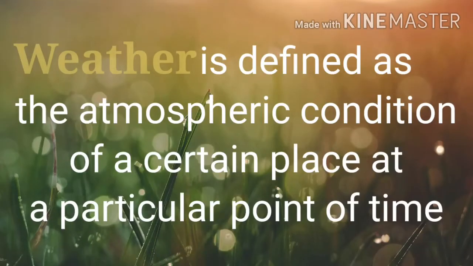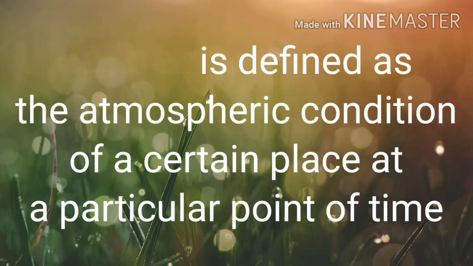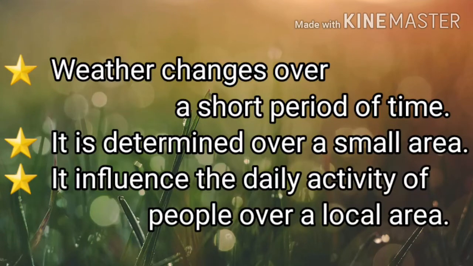Weather is defined as the atmospheric condition of a certain place at a particular point of time. Weather depends on a particular or small region and a short period of time. For example, when you travel from one place to your house, in between you may experience rainy weather, windy weather, a cloudy condition, or a hot situation. Within a short period it happens.